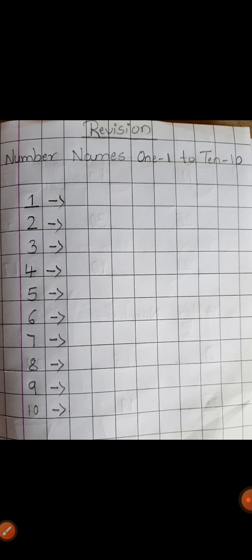Okay children? So what you have to do? Number names you have to write, 1 to 10. Now you know the number names, is it? So here you have to write it.